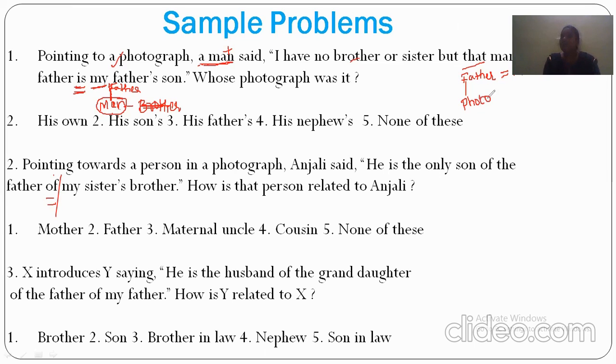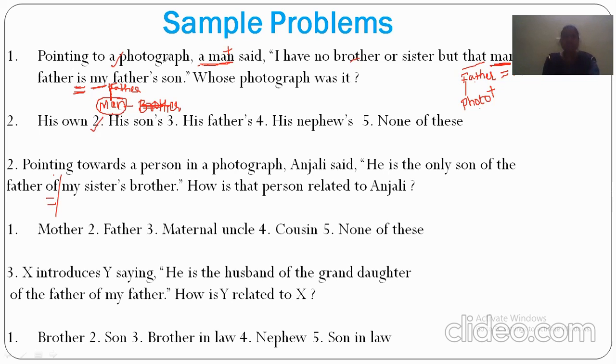So here we might have the doubt that the photograph person is a male or female, but they said that man's, so in the photograph who is there? The male person is there. Then for this father, so the man who is narrating, the narrator, whose photograph is it? His own son. His son's photograph it is.